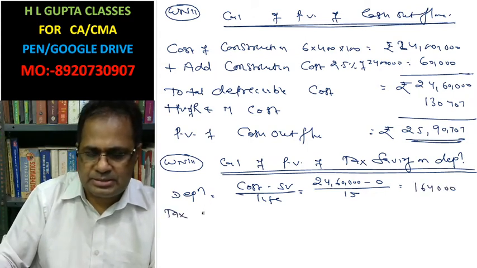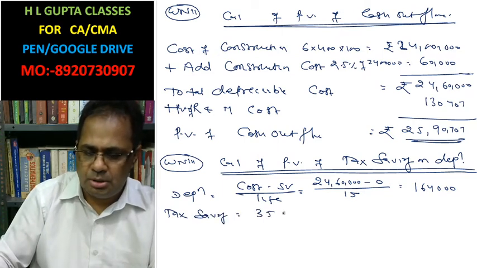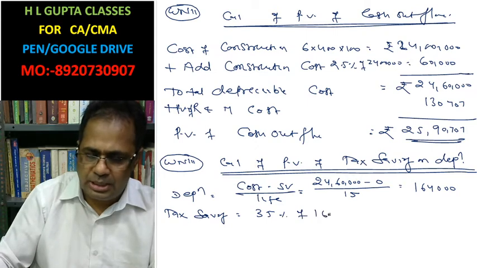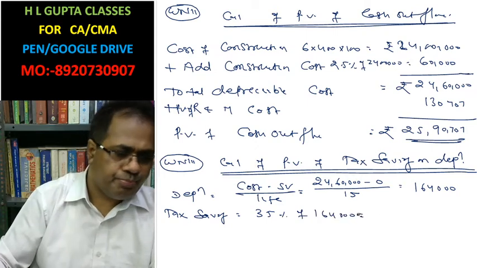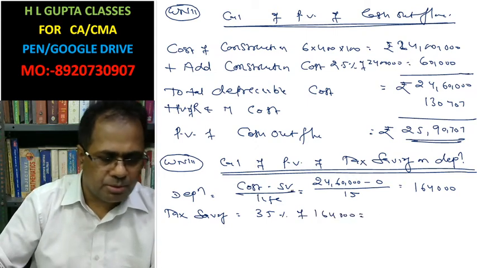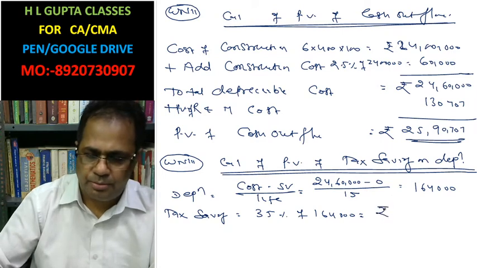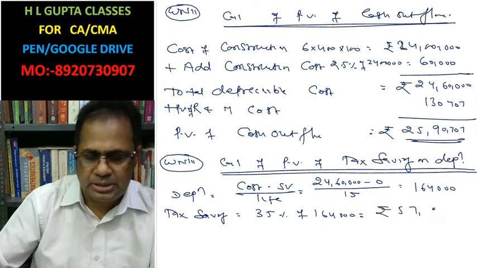Tax saving at 35% of 1,64,000 rupees is 57,400.